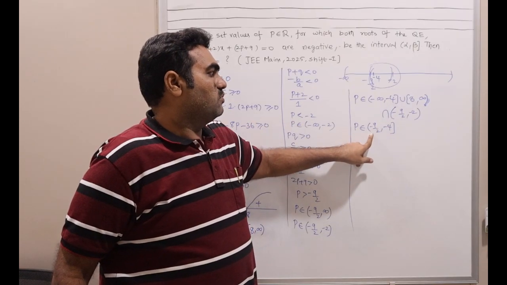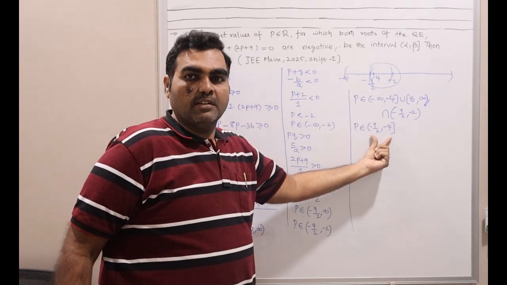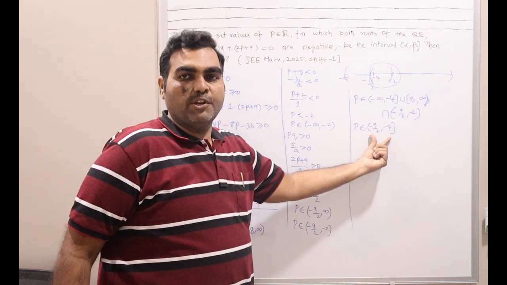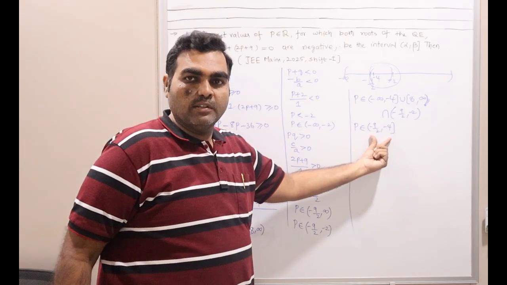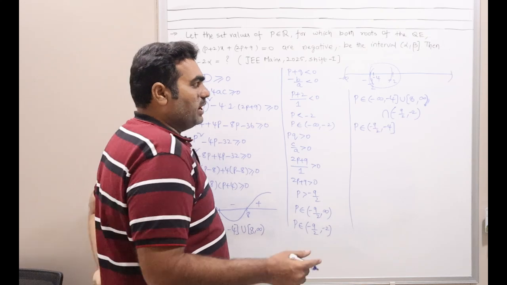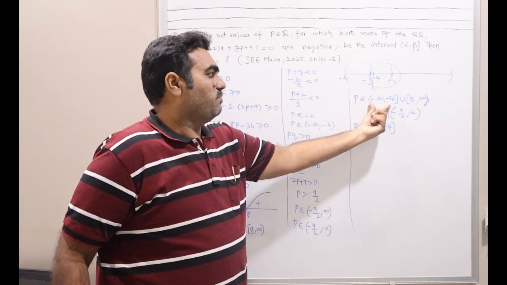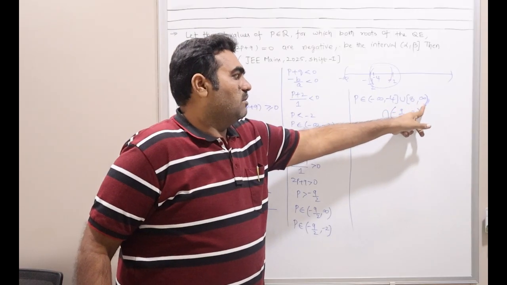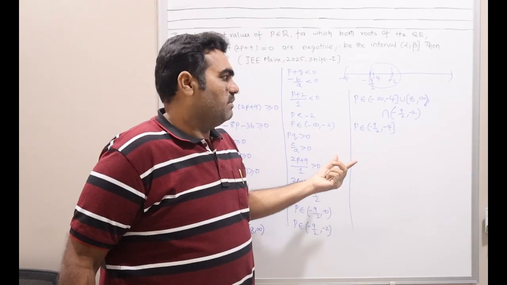So minus 9 by 2 to minus 4, this p can be fit into this set. I hope you understood, right? If you want to know, again I am explaining. So minus infinity to minus 4 is this set, and 8 comma infinity is somewhere on the positive side, which is excluded.